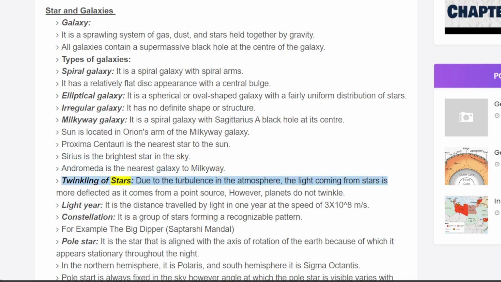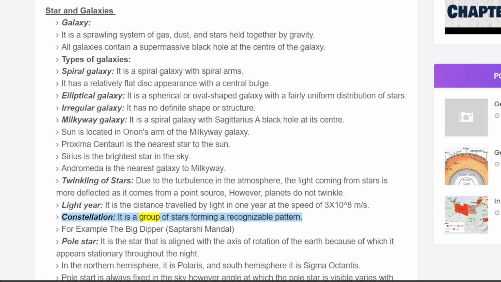Twinkling of stars. Due to the turbulence in the atmosphere, the light coming from stars is deflected more as it comes from a point source. However, planets do not twinkle. Light year. It is the distance traveled by light in 1 year at the speed of 3 × 10^8 m/s.